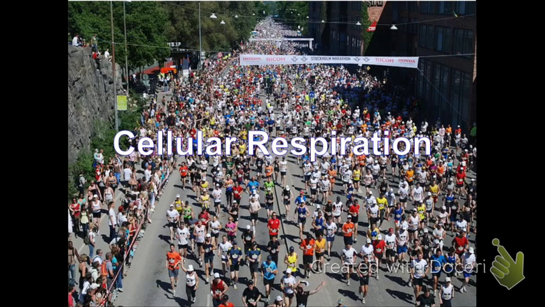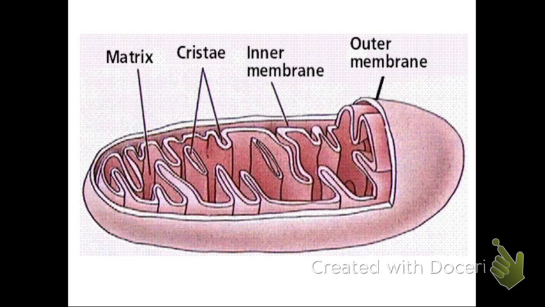Okay, moving on to cellular respiration. So cellular respiration is the process in which the sugars, either that the plants make or that we heterotrophs consume, are turned into energy in the form of ATP. Look at these people running marathons. They're using ATP like crazy. So cellular respiration takes place in the mitochondria. Mitochondria, like you learned last semester, is an organelle in the cell that is specialized in making ATP.